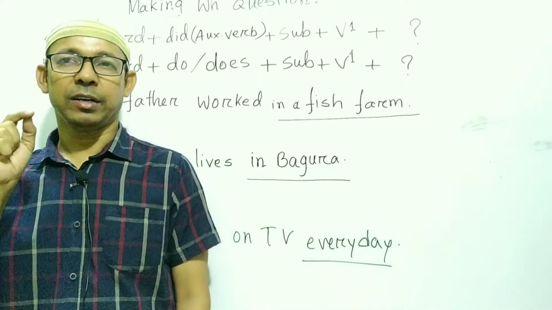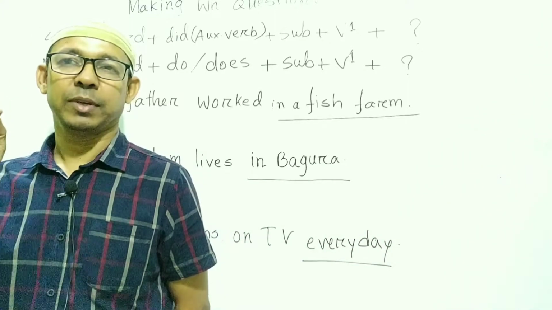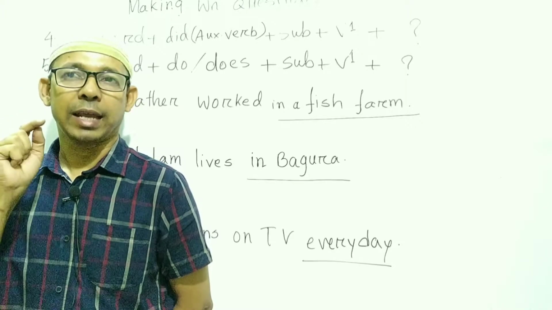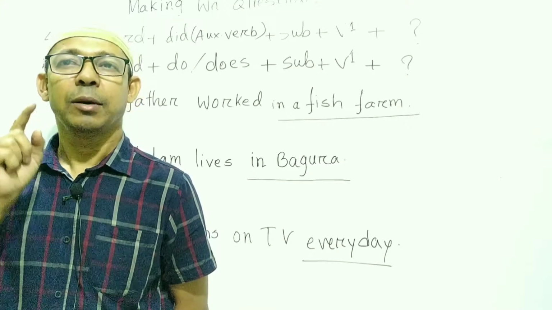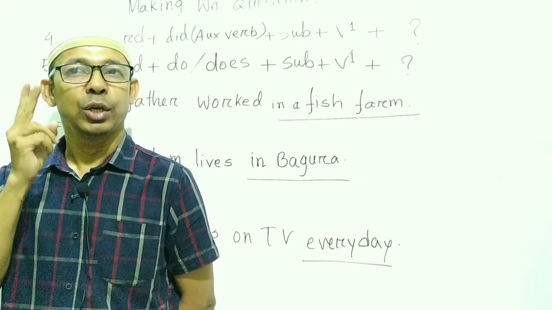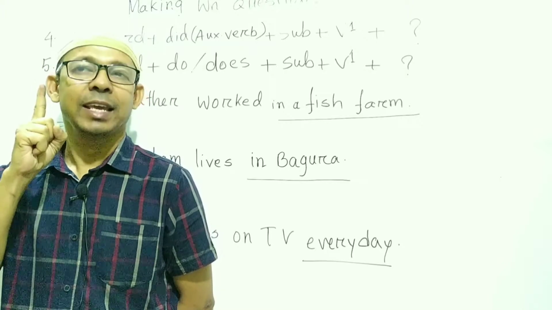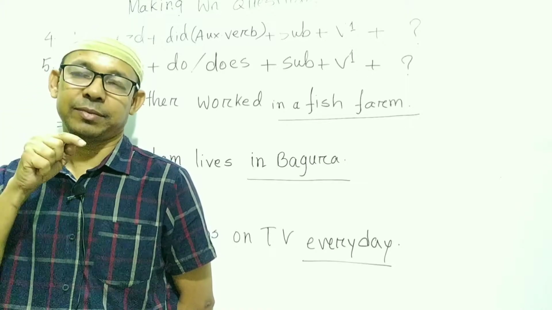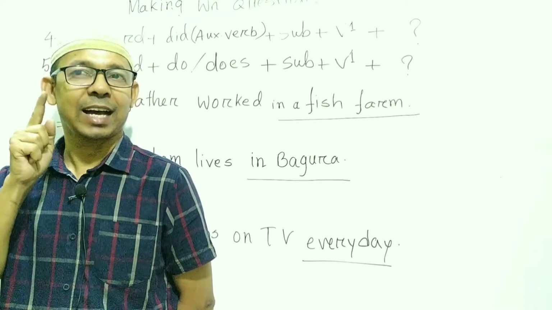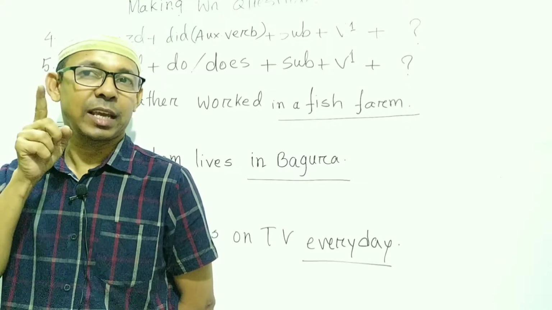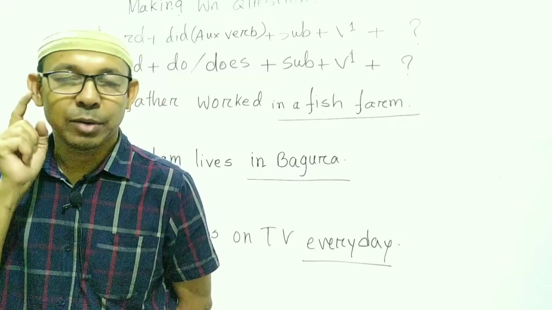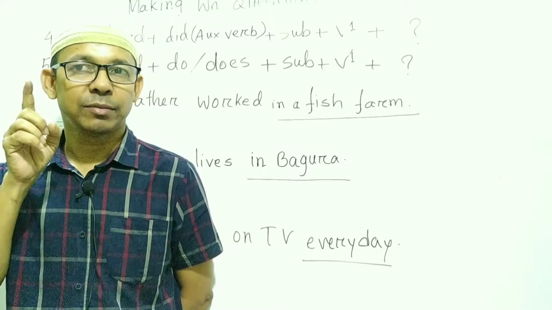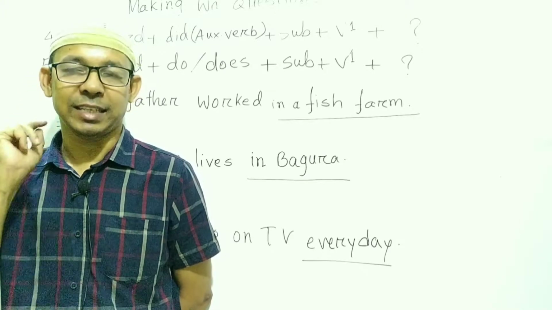If the verb is in the first form, then we have to bring did as an auxiliary verb. And if the verb is in the present form, then we have to bring do or does. If is or s is added with the verb, we have to take does, otherwise do. So first thing you have to remember that if the verb is in the first form, then the auxiliary verb will be did. Okay.